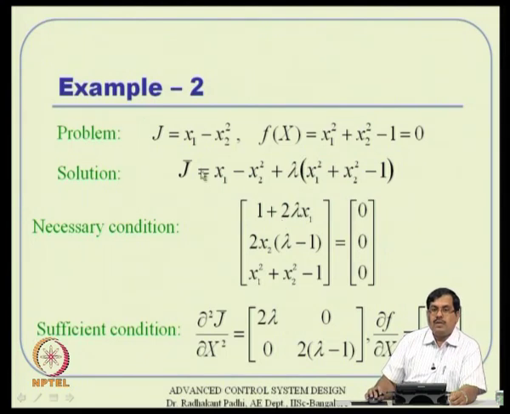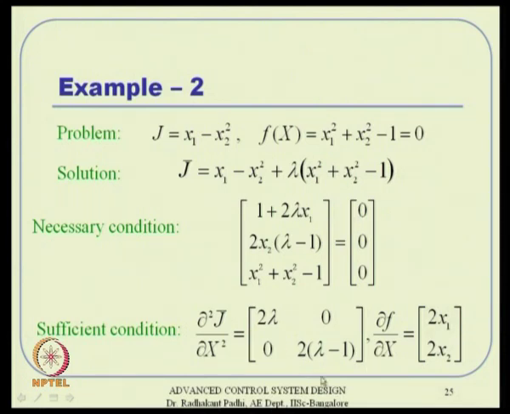So, obviously, j bar is j plus lambda times this one, again a single constraint equation. So, this part is j, this part is lambda times this, remember this is equal to 0, already given in that form. So, I put it there, and the necessary conditions turn out to be these 3 again, and the sufficiency condition now is a function of lambda at least actually. The second derivative of j bar, del square j bar by del x square, turns out to be like that, and del f by del x turns out to be like that, and things like that actually.